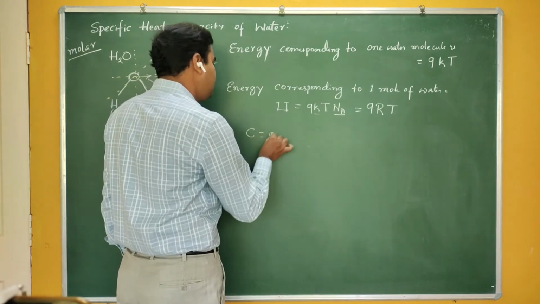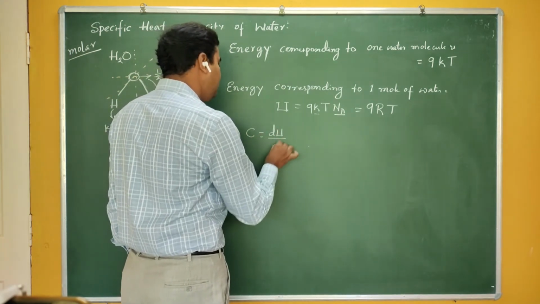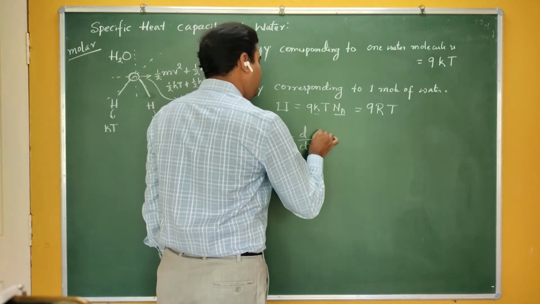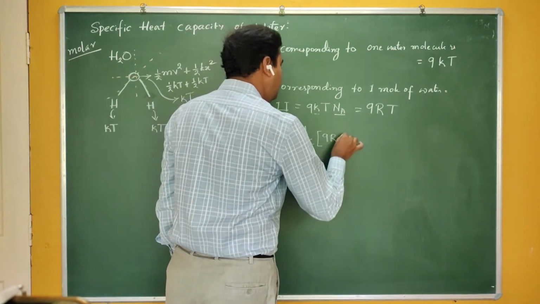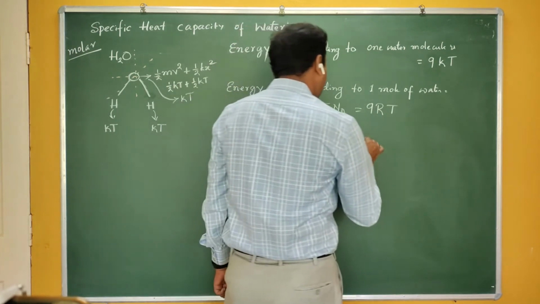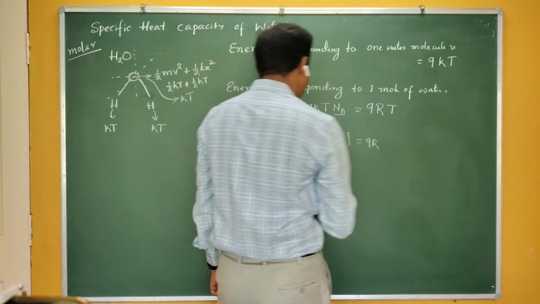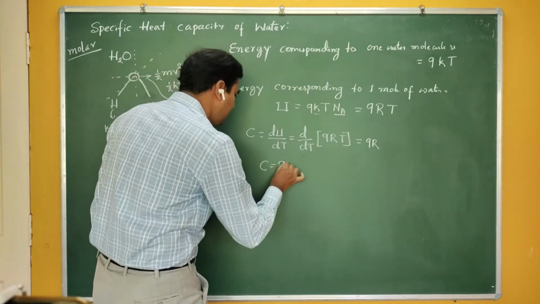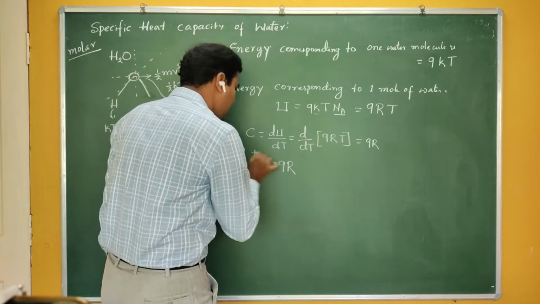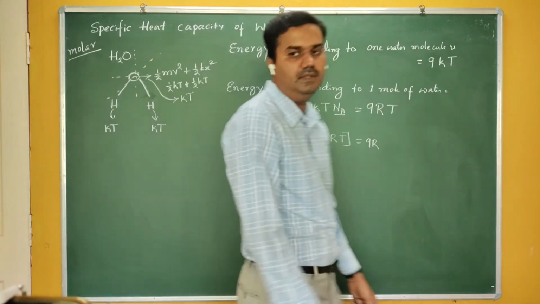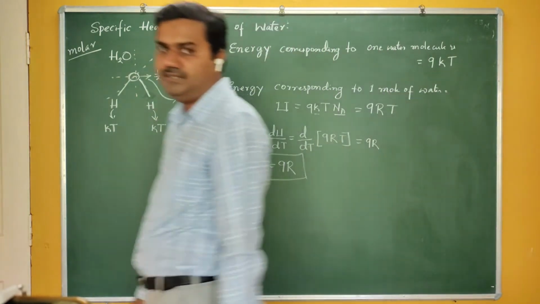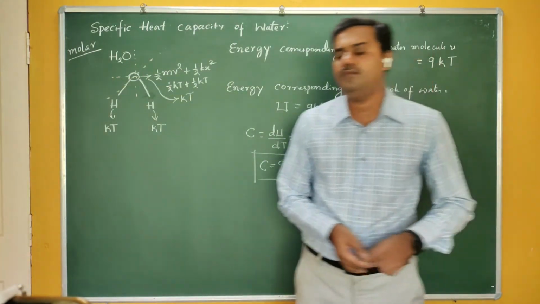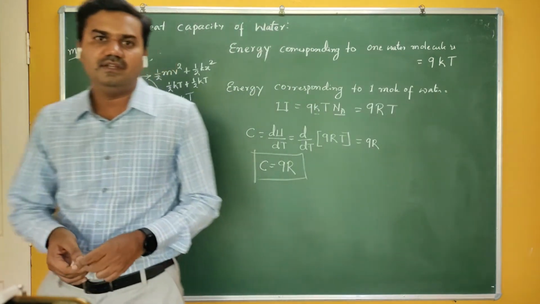Therefore, the molar specific heat is given by the derivative of U with respect to T. U is again 9RT, so if I take the 9R outside, the derivative of T with respect to T is 1. Therefore, the molar specific heat of water is how much? Very interesting. This is 9R. According to the law of equipartition of energy, if I use that concept, I am getting 9R.